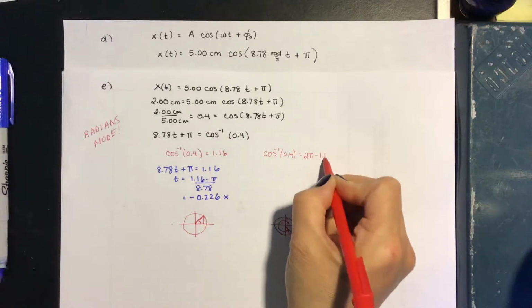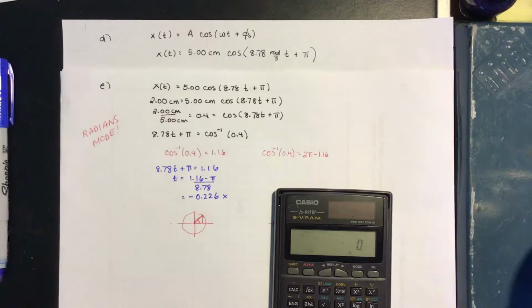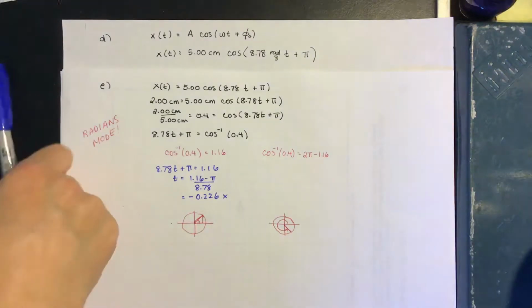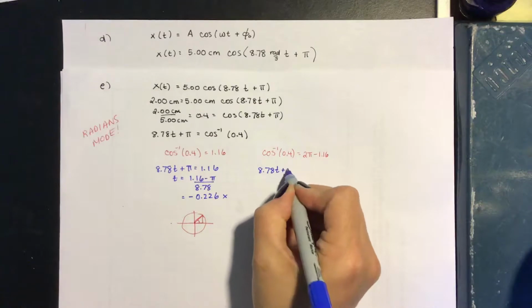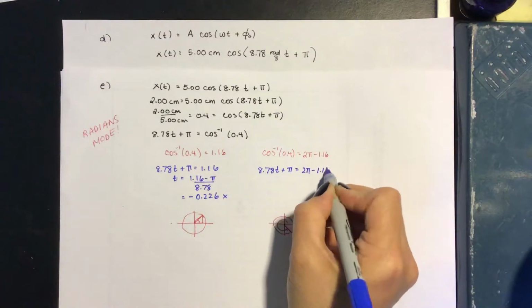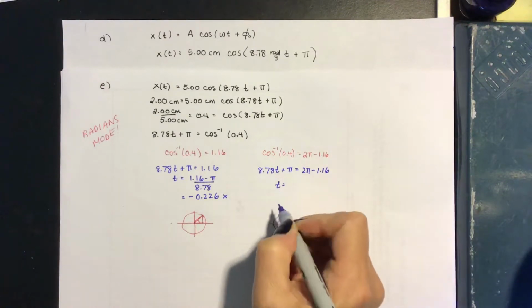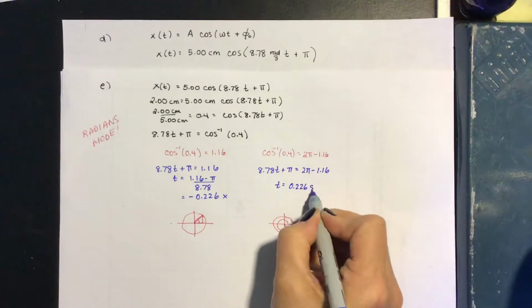We can try that on our calculator if we wish, just to double check it. So we'll do 2 times pi minus 1.16. Let's do the cosine of this angle and see, do we get 0.4? We do indeed. Okay, so let's plug this in and find our time. 8.78 t plus pi equals 2 pi minus 1.16. Solve that for our time t and we get positive 0.226 seconds. Okay, so now this is our first time. This is t1.